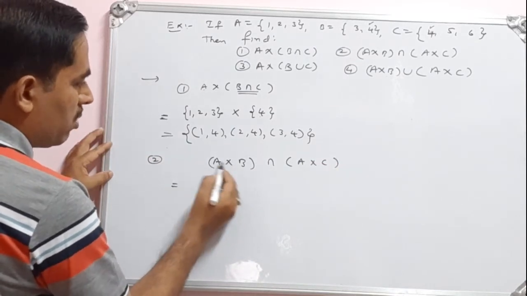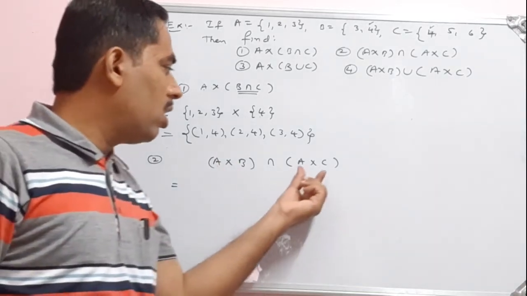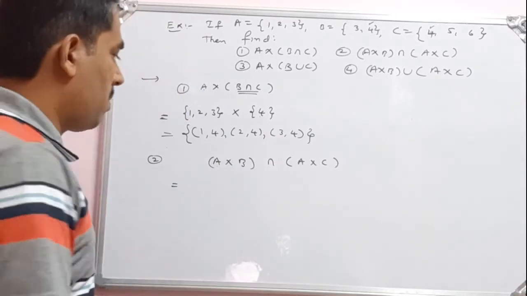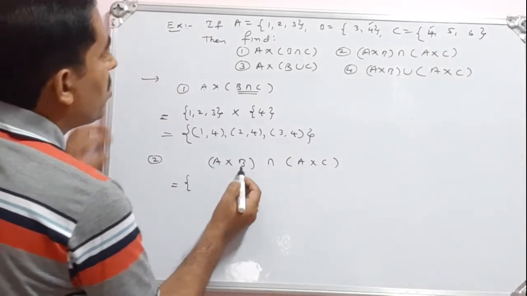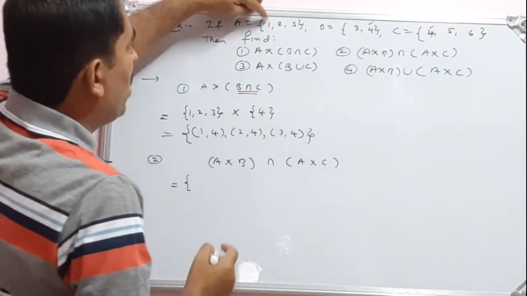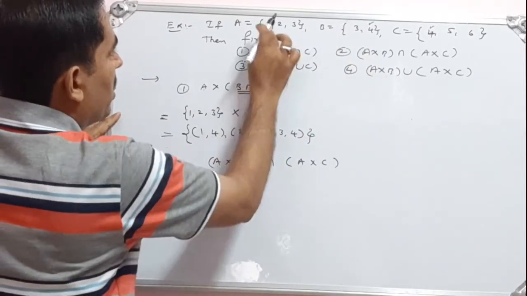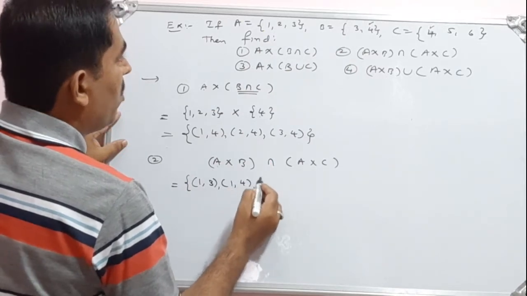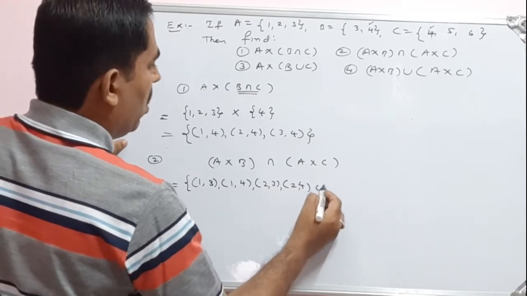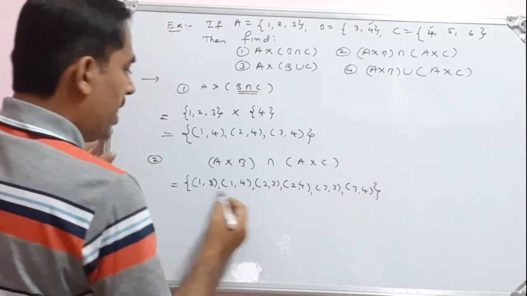So then I will write A cross B, set A to set B. Cartesian product from set A to set B. We have to write set A to set B. Then Cartesian product from set A to set C. Then afterwards we can select the common pairs. Okay, I will write from set A to set B. See, set A to set B. Here 3 elements, here 2 elements. 3 into 2, 6 ordered pairs. So start from 1. Okay, 1 3. Then the same element, you begin with same element. It will be easy to write 1 4. Then 2 3, 2 4. Then 3 3, 3 4. So this completes A cross B.